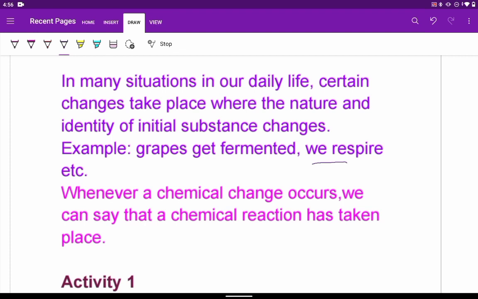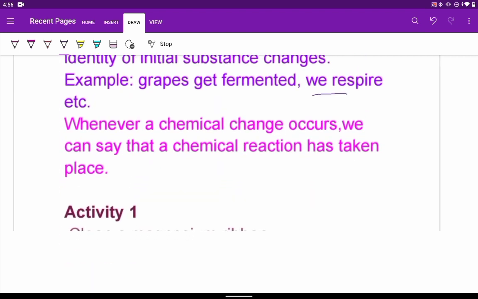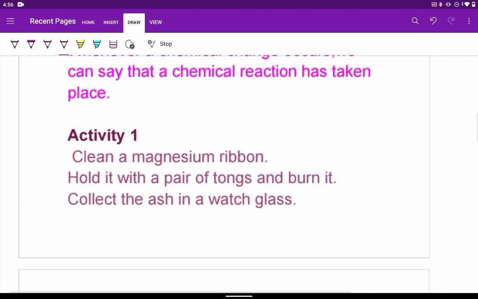Okay, so these are common, general. When food is getting cooked, there is a chemical change. When food gets digested in our body, that is also a change. And these chemical changes ensure that a chemical reaction has definitely taken place. Now we will see some activities to prove this.